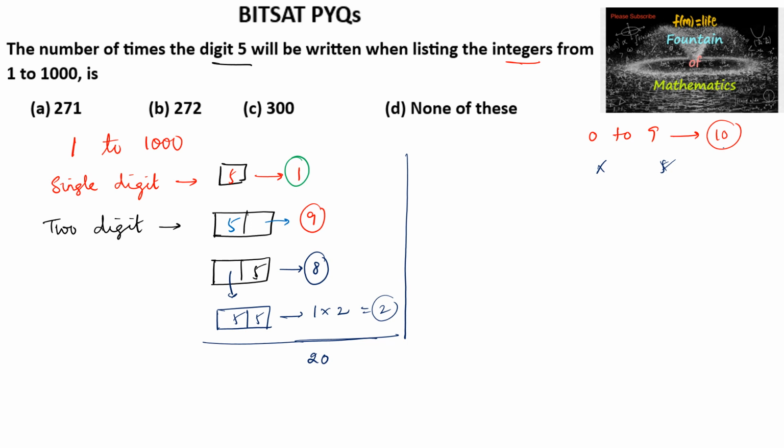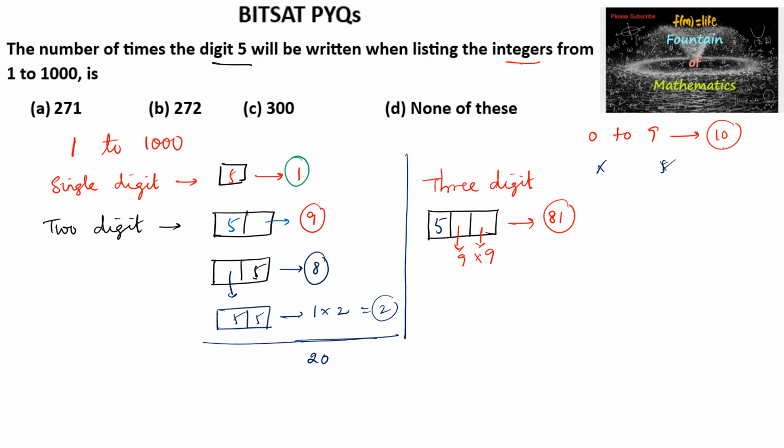Now let us consider 3 digits. In the case of 3 digits, let us assume that only one time 5 is used, and that is placed in the hundreds place. Then for the other places, among 0 to 9, 5 is already fixed, so out of 10, 1 is removed. So 9 possibilities, and here 0 can be used also. So 9 into 9, 81 possibilities. That is 81 times 5 is repeated.